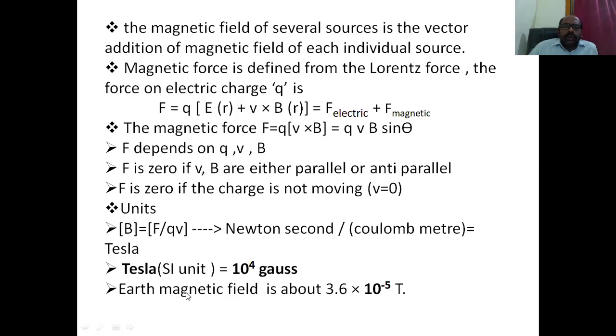Earth also possesses a magnetic field, as we know. It is about 3.6 into 10 power minus 5 Tesla.